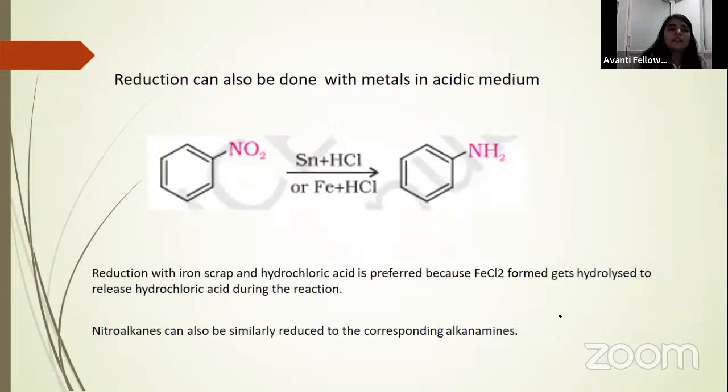Next, we can also do this reaction with metal and acid. Why have we taken this metal and acid here? Hydrochloric acid we use because here the hydrogen will be supplied to this group, and your Cl will be removed along with iron. So that's why we remove the Cl, and this dissociation of HCl will increase. That's why we have taken HCl with metal here.